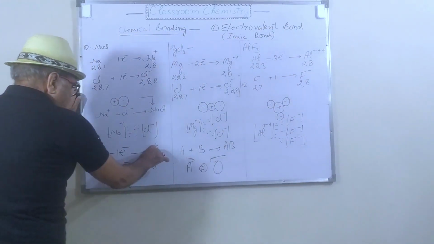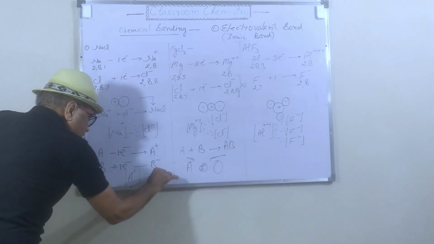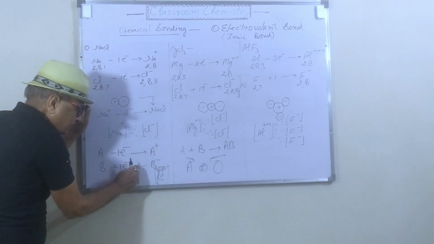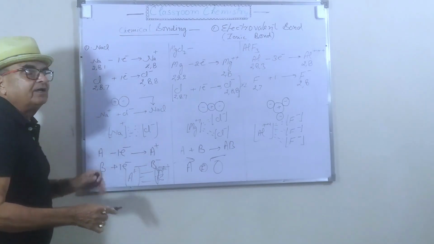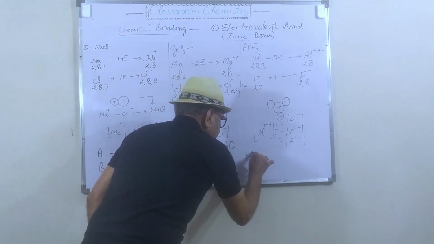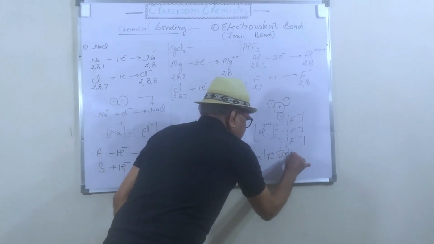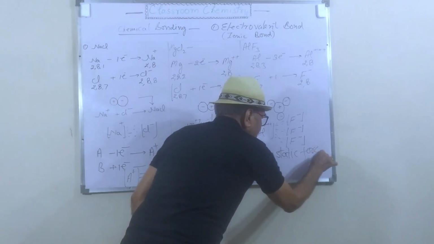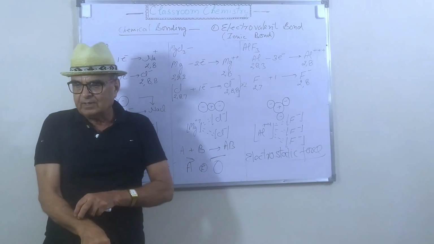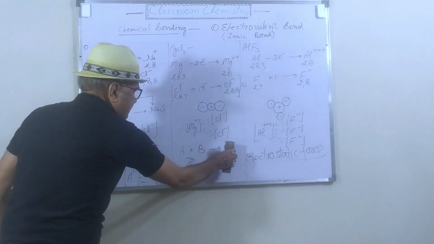This positive and negative charge will attract each other. This is the source of attraction, and this force is called the electrostatic force. Oppositely charged particles, when they attract each other, generate the electrostatic force.